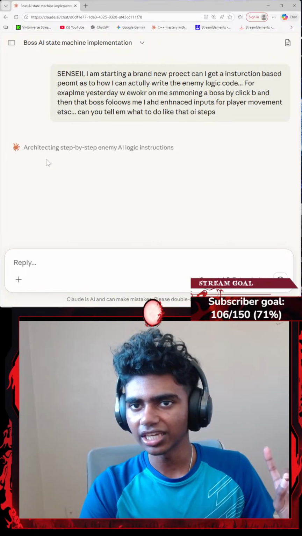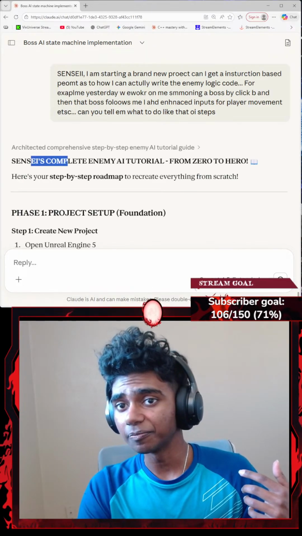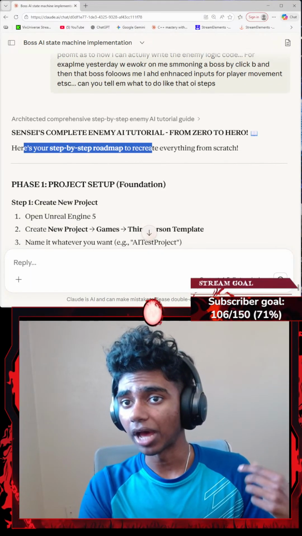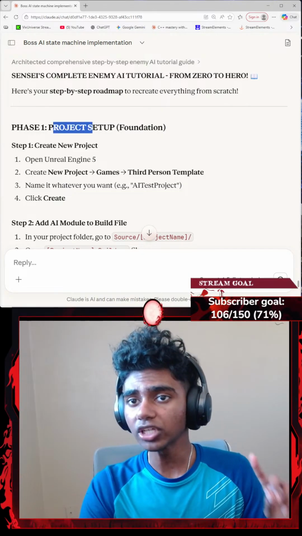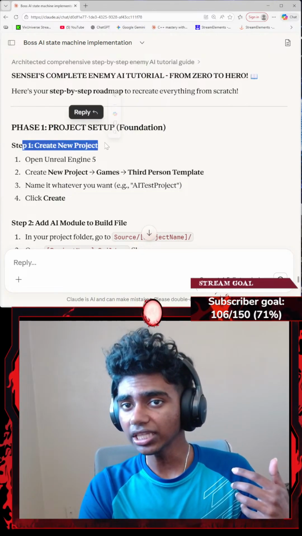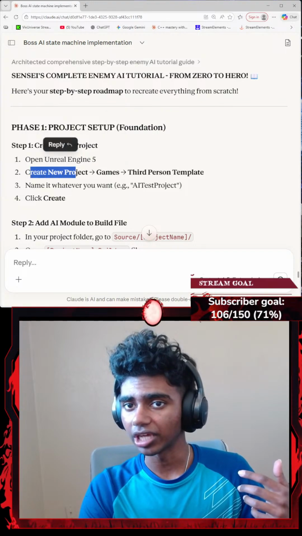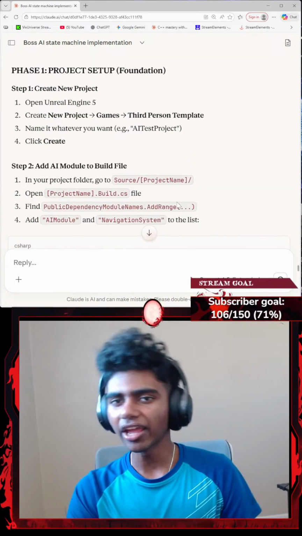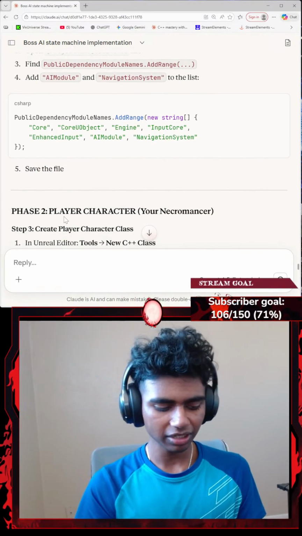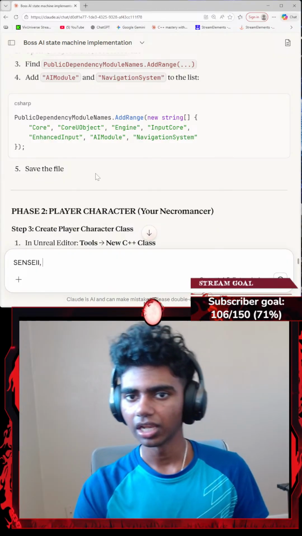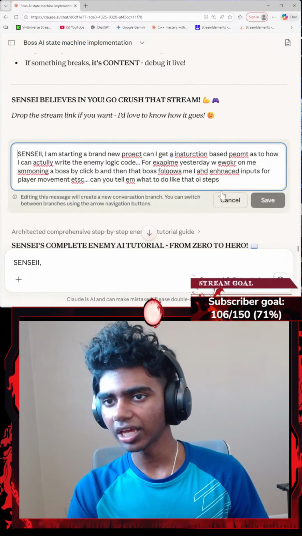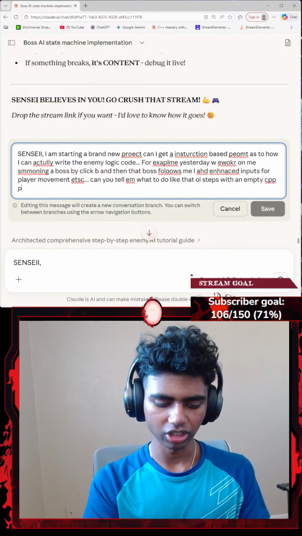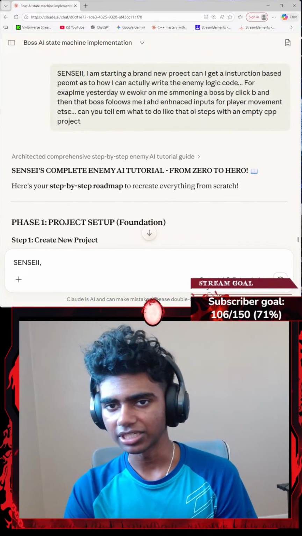Okay, I guess Gemini's thinking, it's okay. It's a complete enemy AI tutorial from zero to scratch. Here's your step-by-step roadmap to create everything from scratch. Phase 1, project setup, the foundation. Step 1, create the new project. Open Unreal Engine 5, create project, go with games, third-person template. I honestly don't really want a third-person template. Let me just go up here. Let's go with an empty C++ project. There we go. Let's go with an empty C++ project.